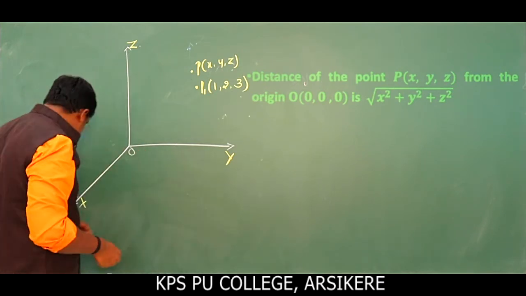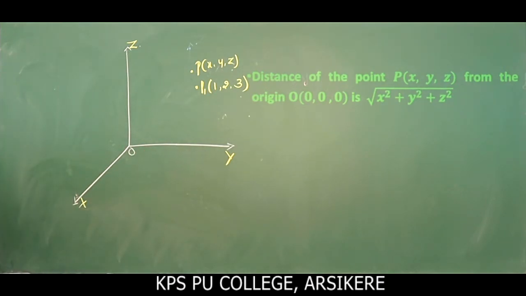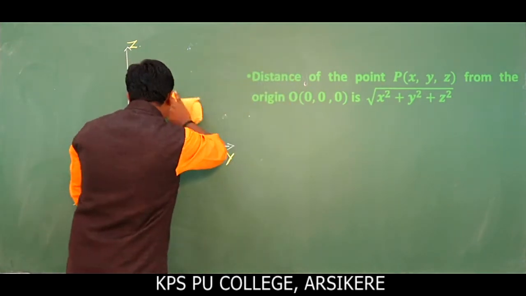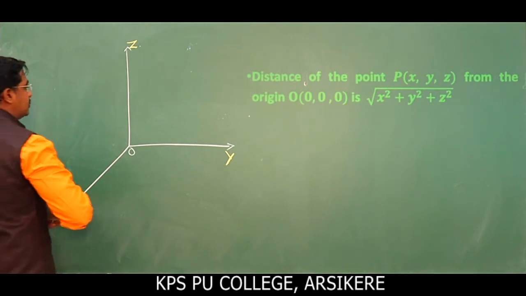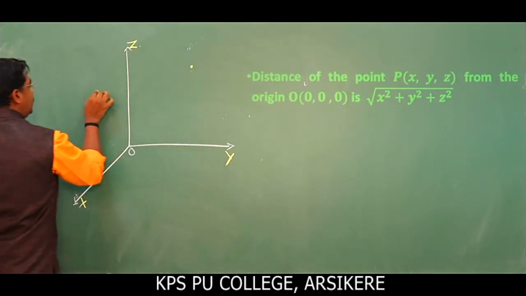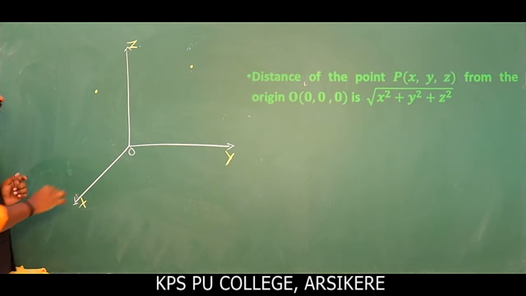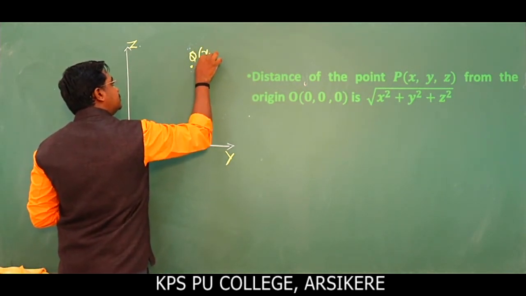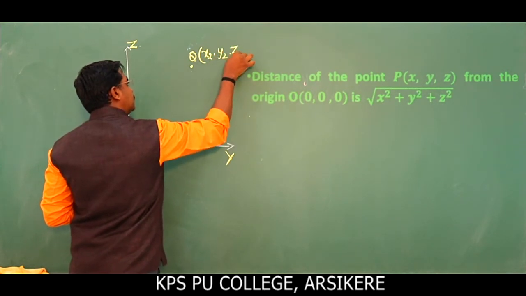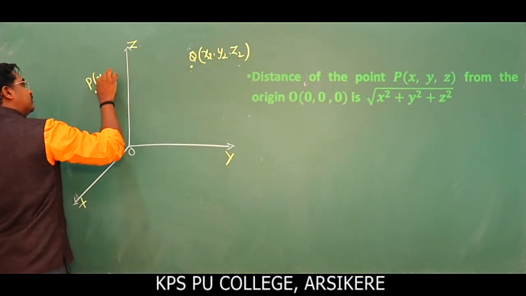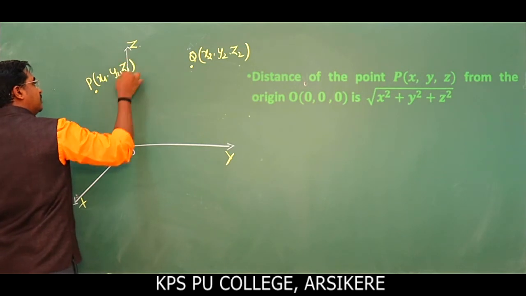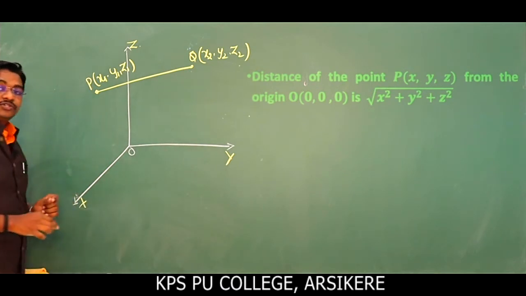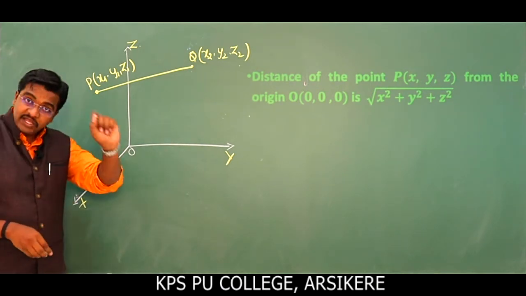Is that clear, children? Next, we discuss the distance between two points in space. Here there is one point, and here another point. This is the point P, this is Q. Here we take x2, y2, z2, and here x1, y1, z1. The distance between these two points is called PQ.